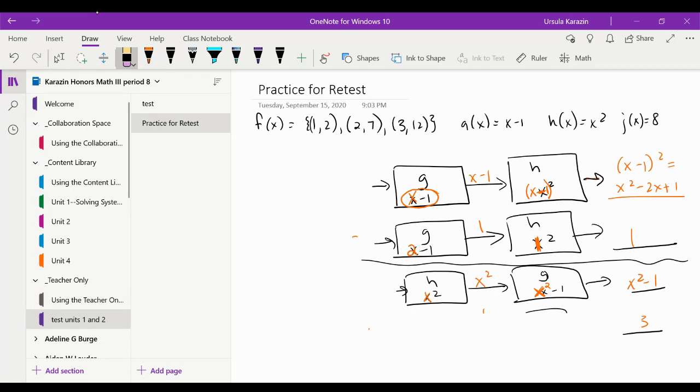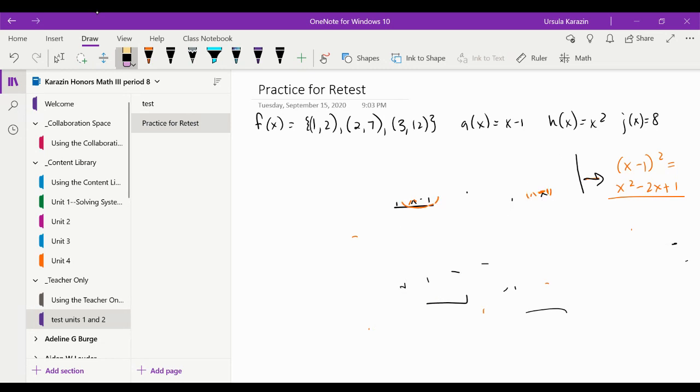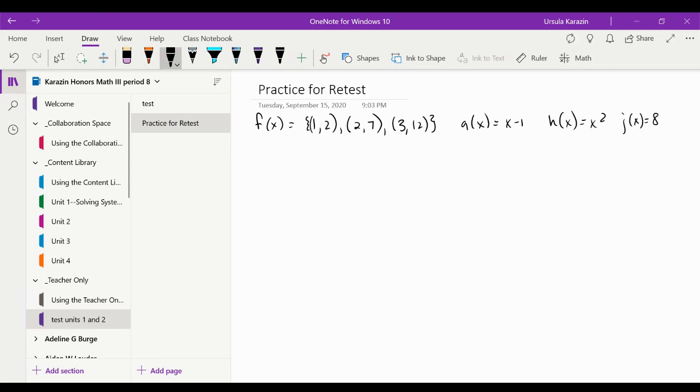One last thing to talk about before we go on to the word problems is what about this f of x one? So remember, if they ask me to find f of 1, they are asking me to use 1 as my input, and input is my x. So they want me to put in 1 for x. So I go up here and I look to see where is it that 1 is my x? It's right there. What is my y? 2.